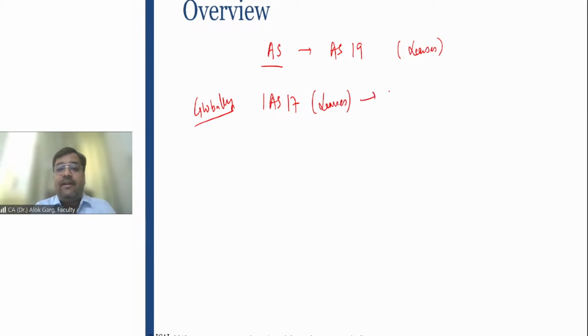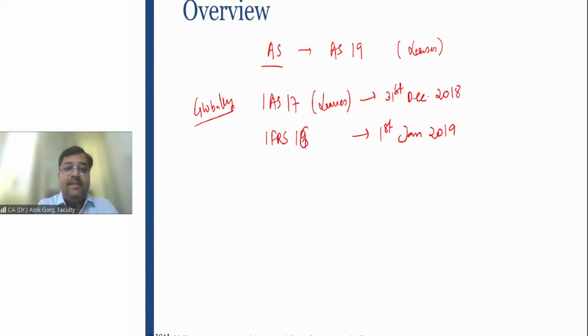This standard was effective up to 31st December 2018, right? And with effect from 1st January 2019, a new standard came.